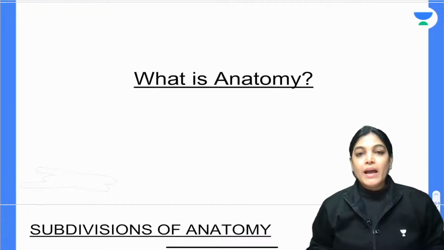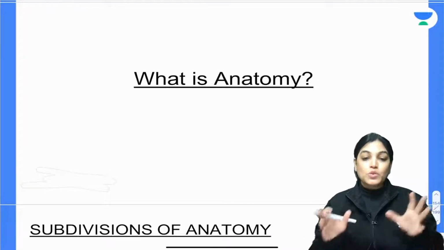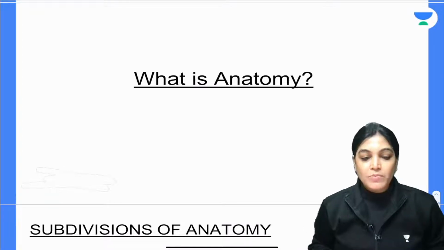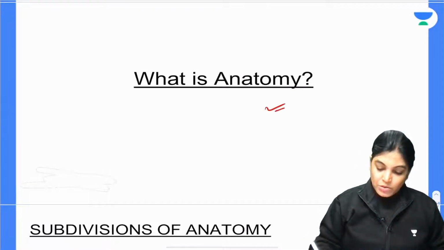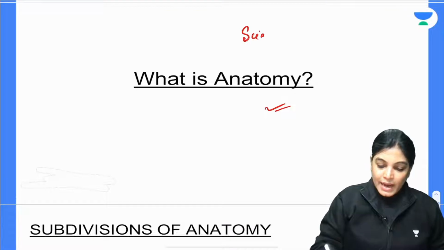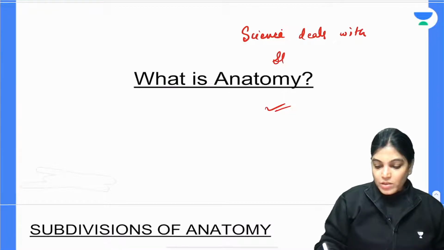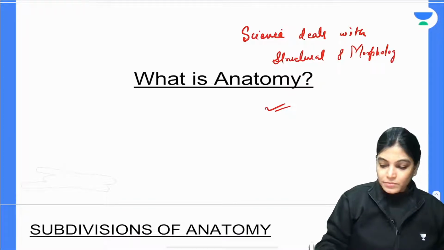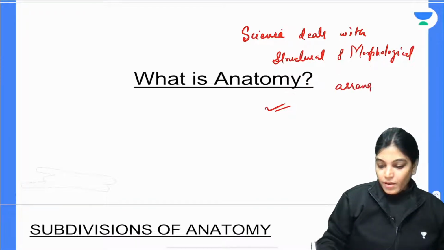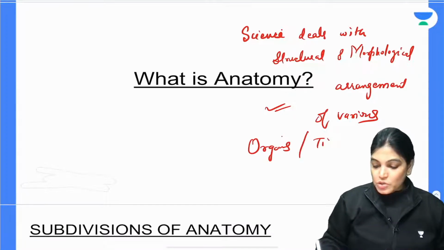One is ana, that means upon, and the other is tome, which means cutting. Actually most of the anatomy words have been derived from Greek or Latin words. So the first thing that is very important is that we have to know what is anatomy. Anatomy is a science which deals with the structural and morphological arrangement of various parts or components of organs, structures, and tissue in our body.